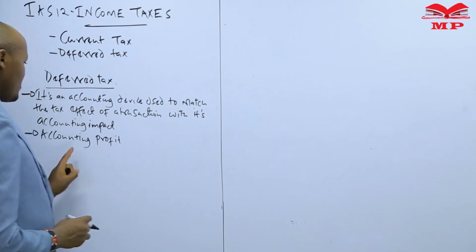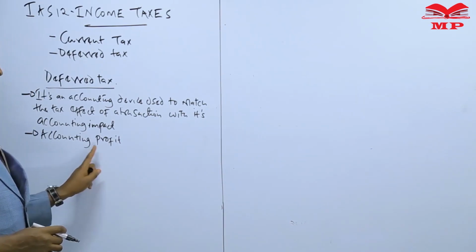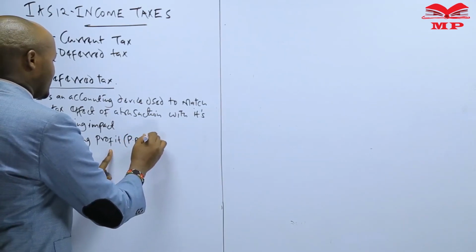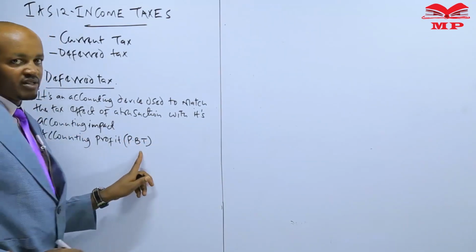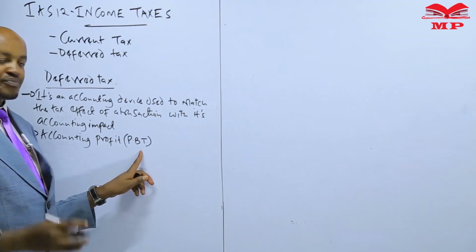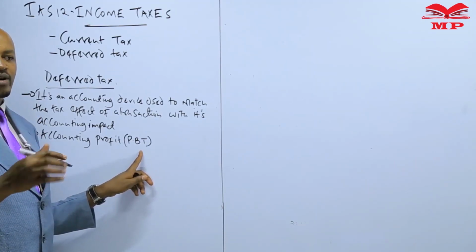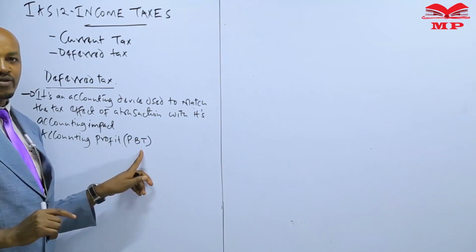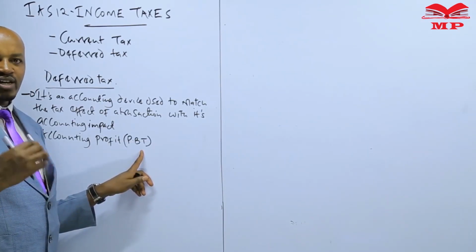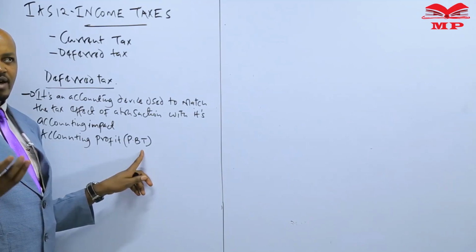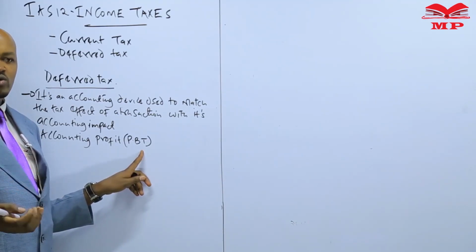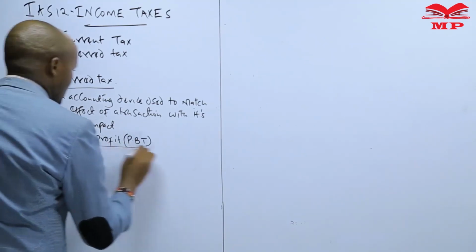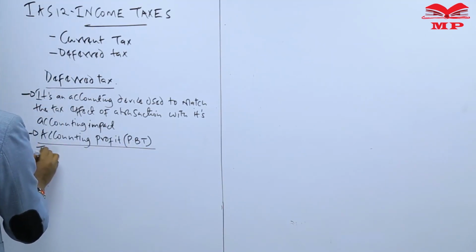Now, when we talk about the accounting profit, this is what in other terms we refer to as the profit before tax, and this is a profit which is computed in terms of preparing the income statement, of which for us to compute this profit, we compute it based on the various accounting policies and also the various accounting concepts adopted by an entity. So therefore we say that the accounting profit is the profit